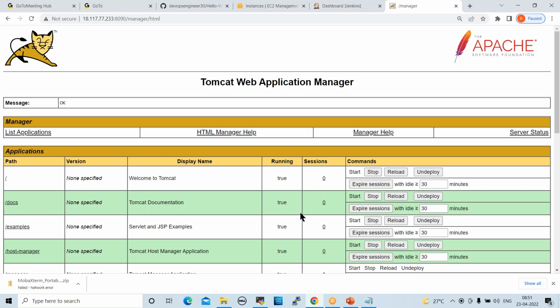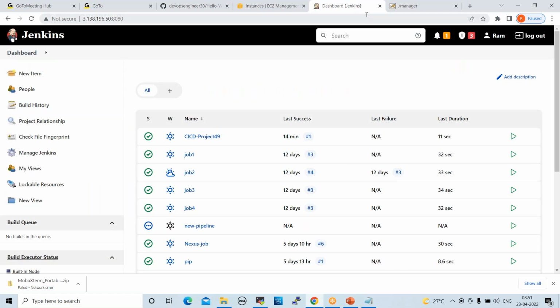We have to integrate the Tomcat server with Jenkins. If you want to integrate, we need to install a plugin. So a plugin is needed.